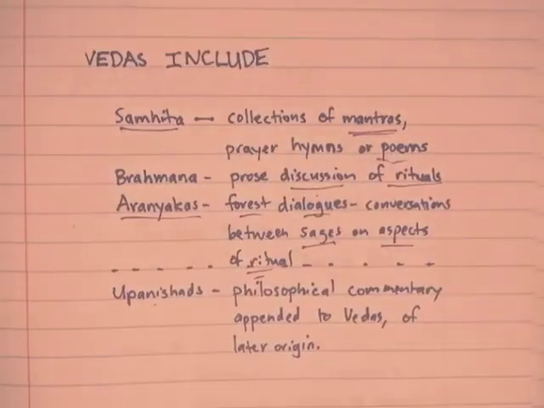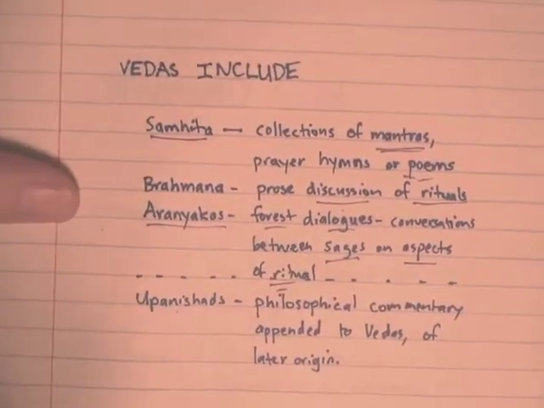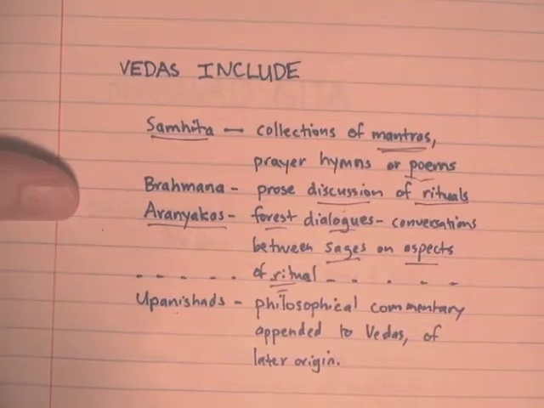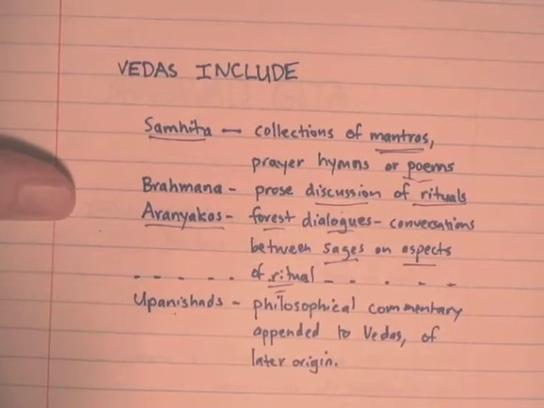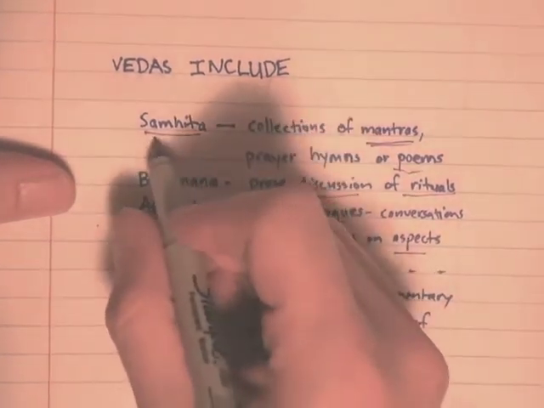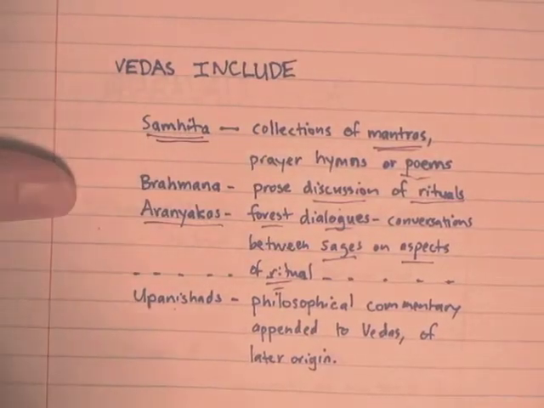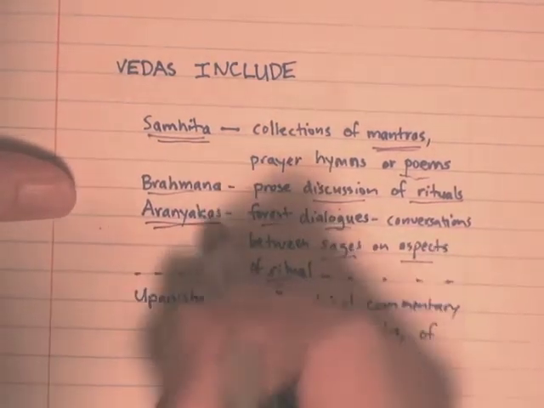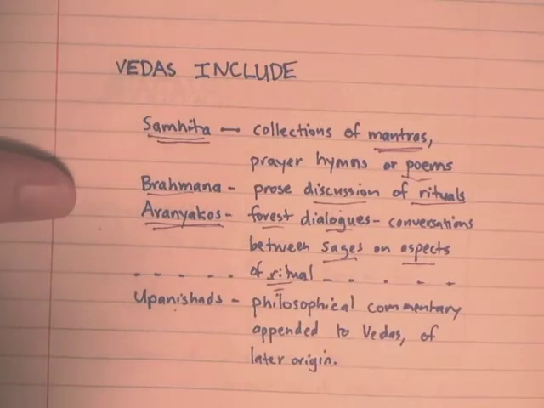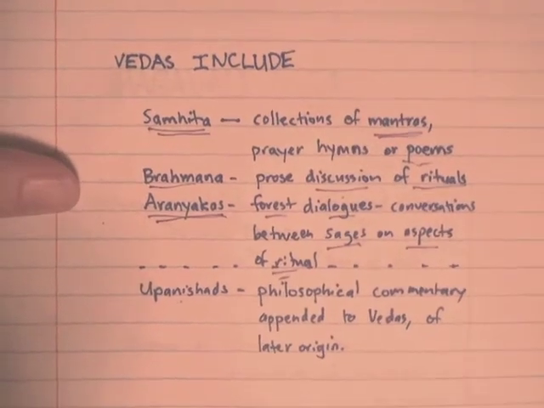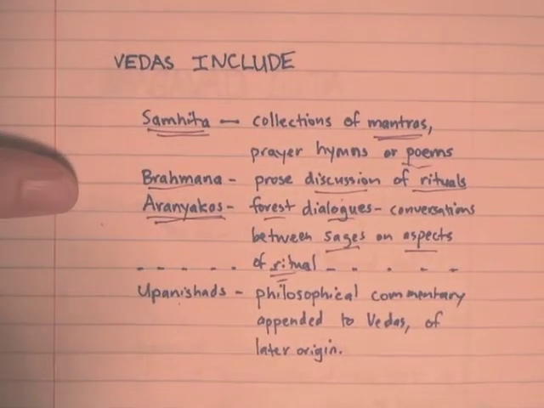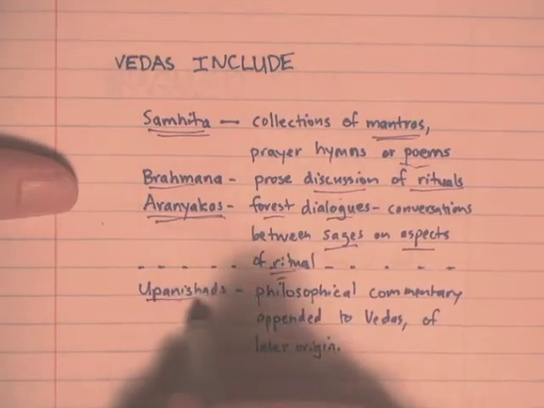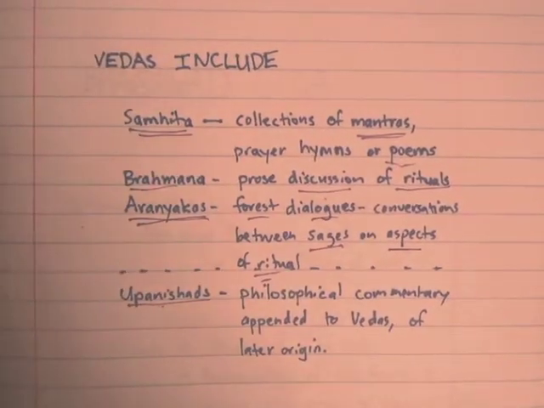The Vedas themselves include several different types of literature. Samhitas, the collection of mantras, which are prayer hymns or poems. The Brahmanas, which are prose discussion of rituals. And the Aranyakas, the forest dialogues, conversations between sages on different aspects of ritual. And finally, the Upanishads, the philosophical commentary that is appended to the Vedas, which is of later origin.